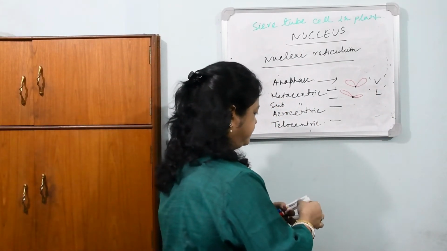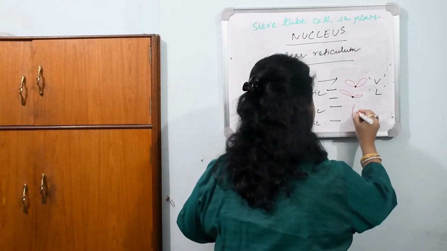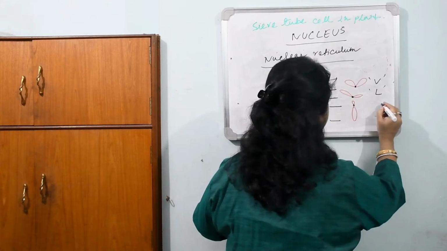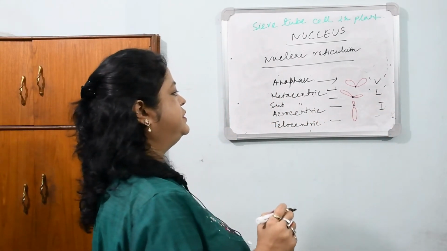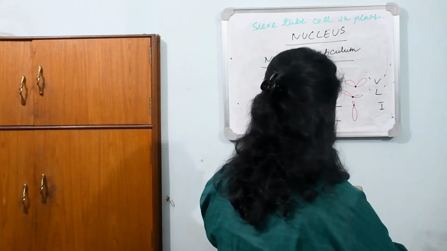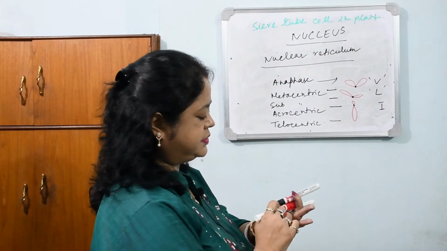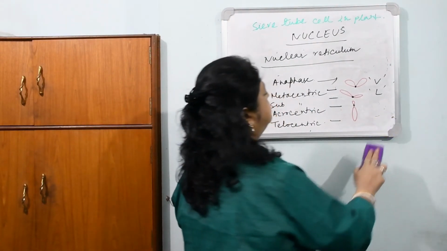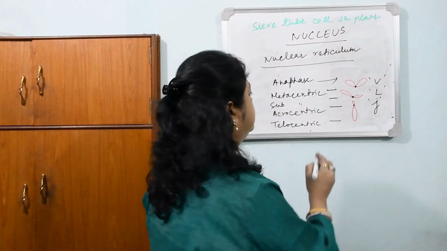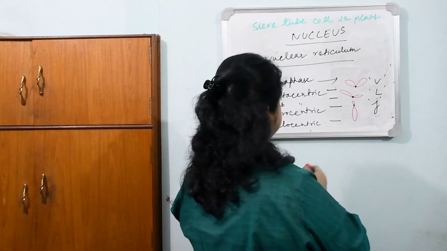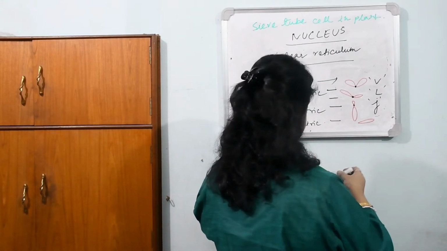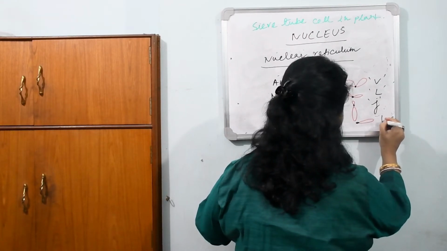Then acrocentric: one arm is very much longer than the other, and during chromosomal movement in anaphase, it will take the shape of J, the cursive J. And telocentric will take the shape of I. It has only one arm and the centromere at the terminal end.